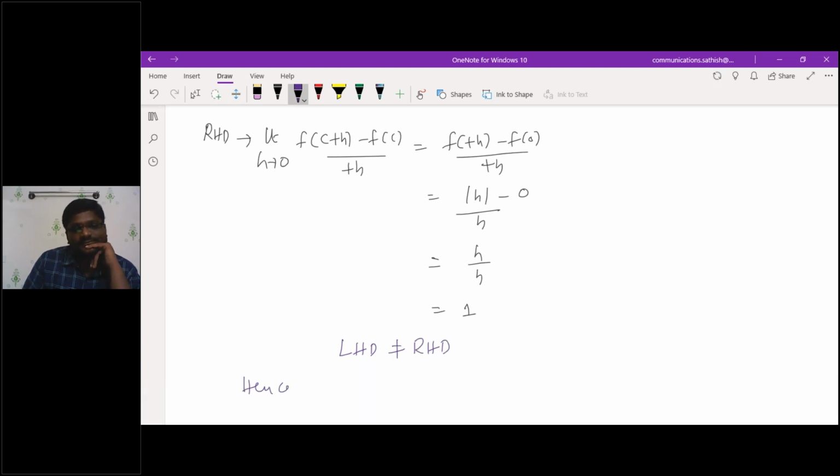Hence, f of x is equal to mod x at x is equal to 0 is not differentiable.